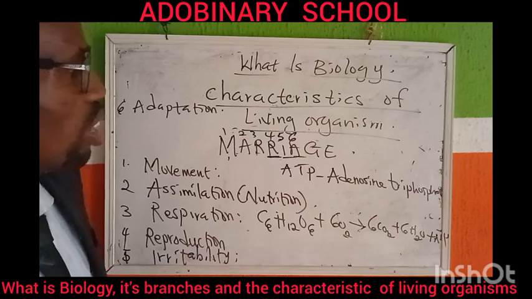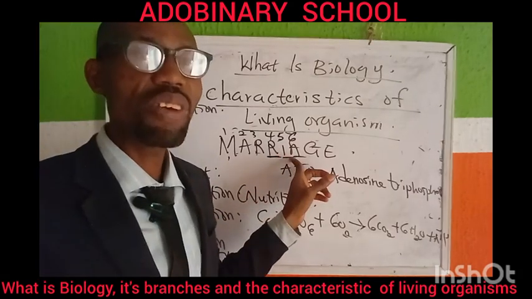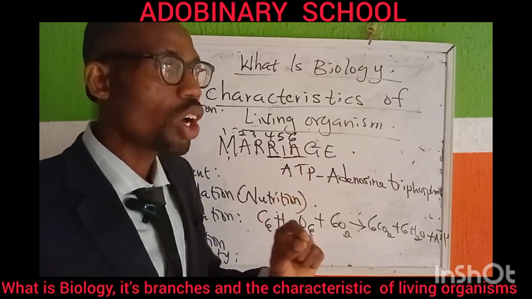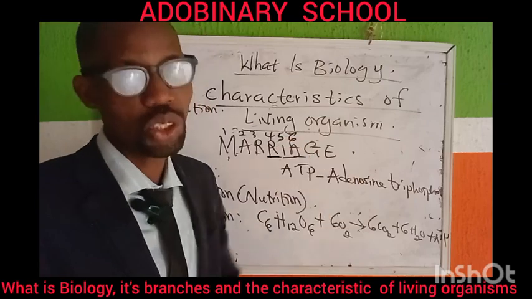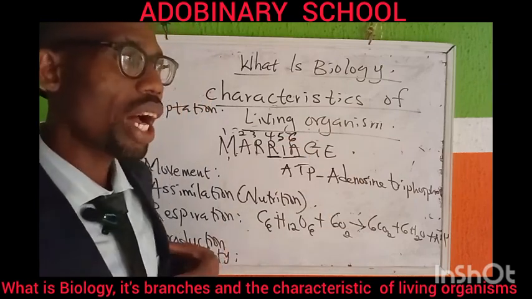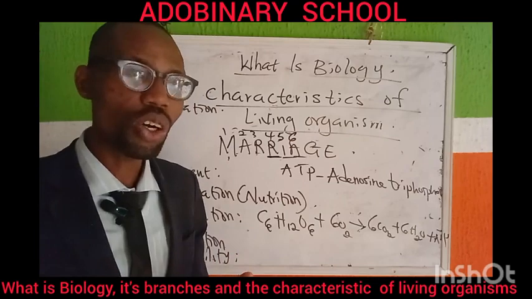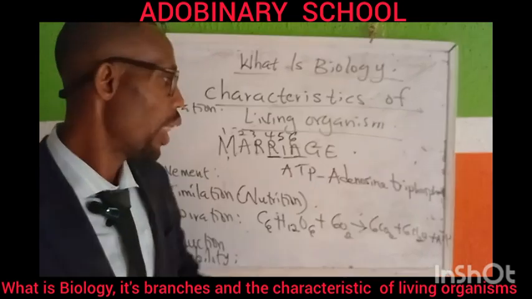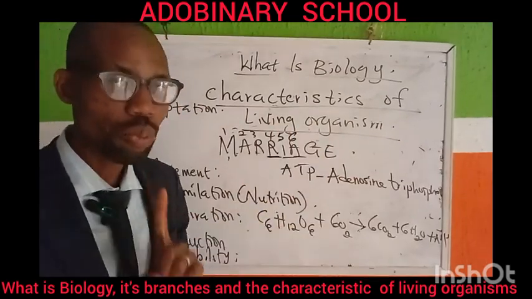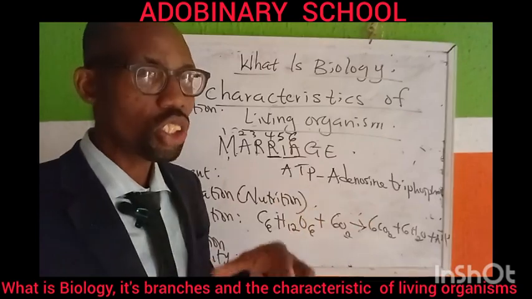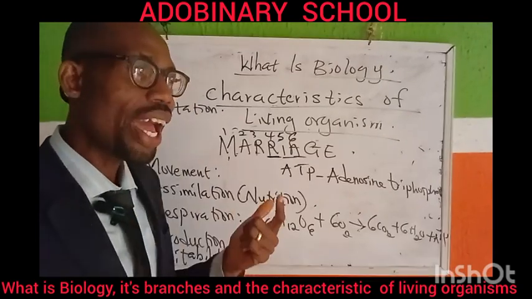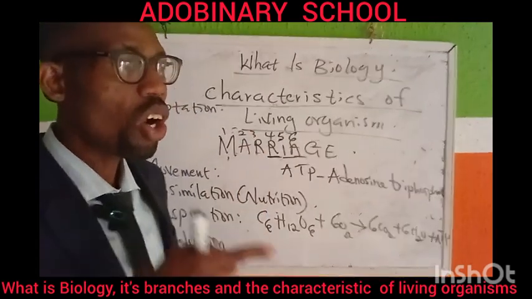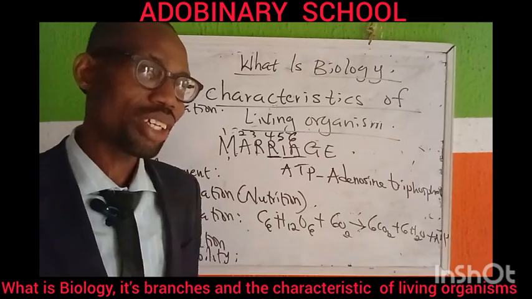Adaptation is the ability of a living organism to successfully live in a particular habitat due to the presence of a what? Of an adaptive features. Okay? We are adapted to land because of the presence of lungs. We get our oxygen via air. Fish are adapted to water because of the presence of gills. They get their oxygen via water. So the medium for oxygen in the lungs is air. The medium of oxygen in the gills is water. Do you see it now?